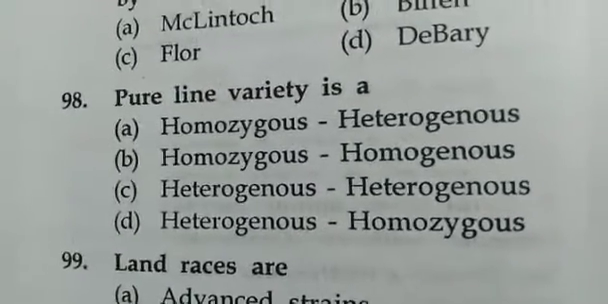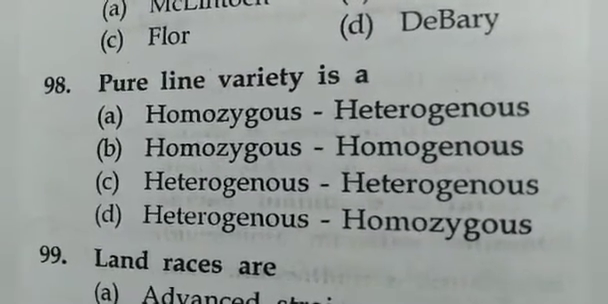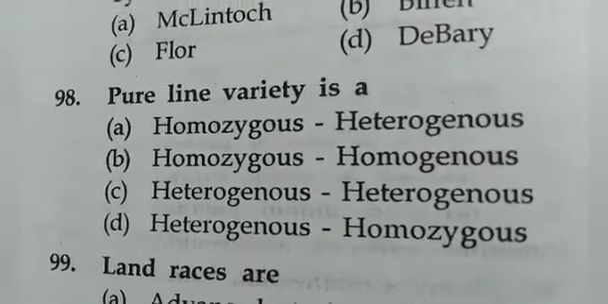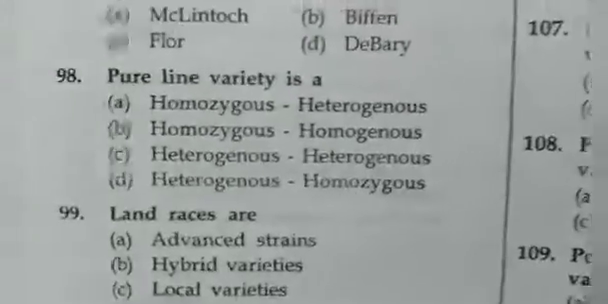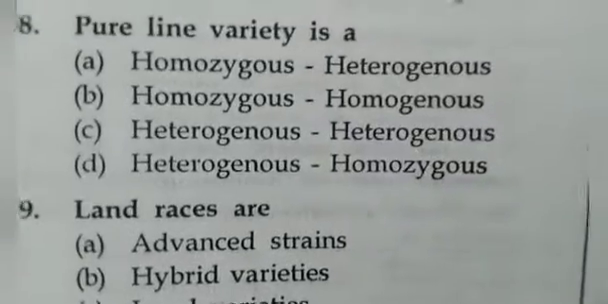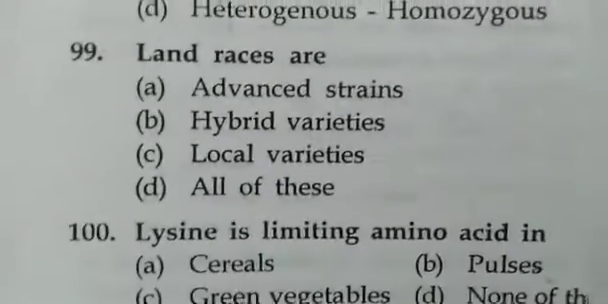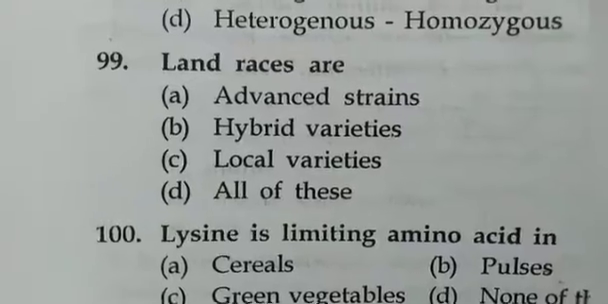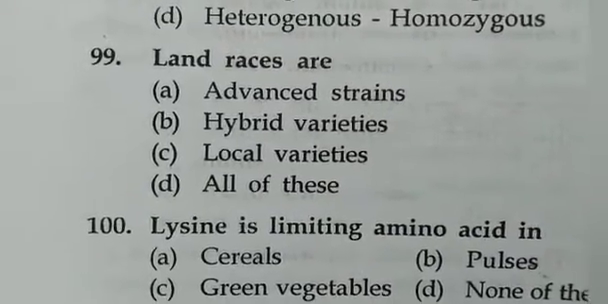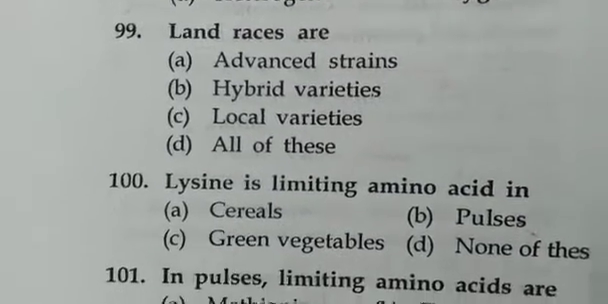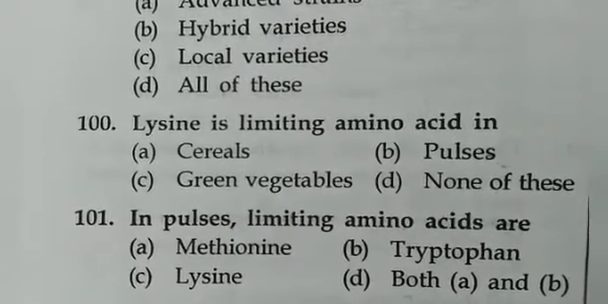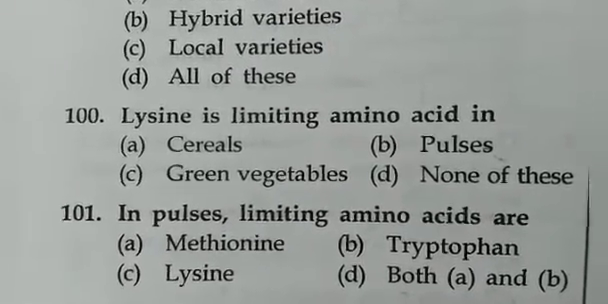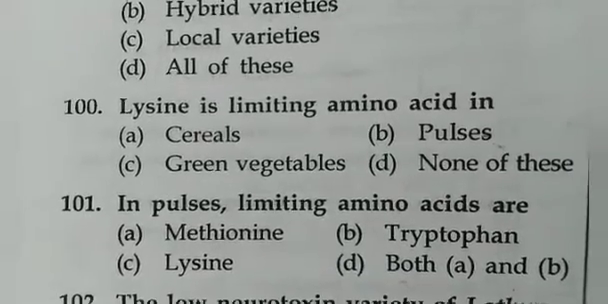Pure line variety is homozygous homogeneous. Landraces are local varieties. Lysine is the limiting amino acid in cereals.